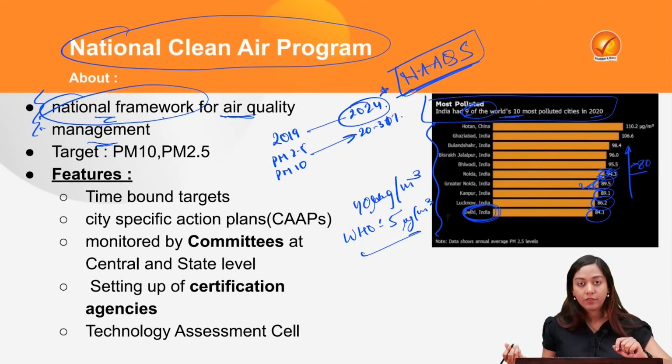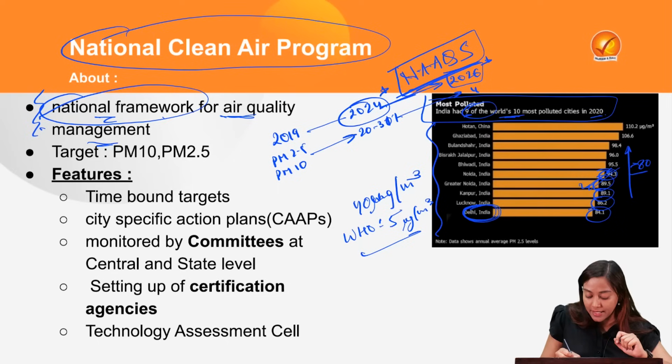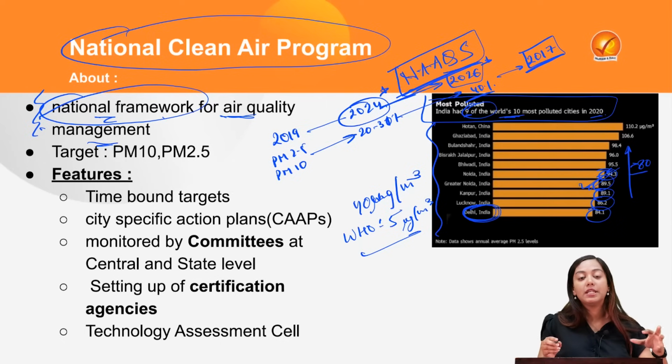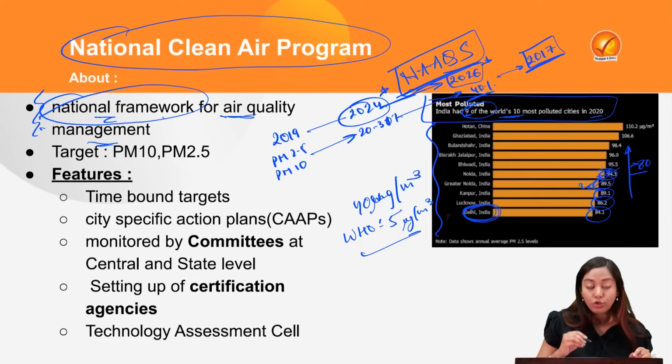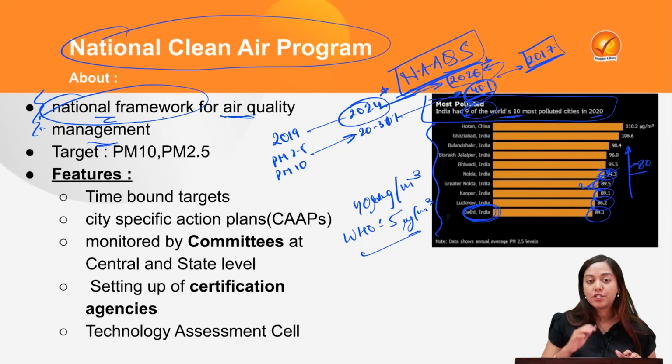Currently, we are standing in 2024. Do you see any such target having been achieved? No. So therefore, this deadline was again extended to 2026 and the targets were also made more ambitious, that is to get the reduction up to 40%. 40% from which baseline? The base year for this action plan is 2017. So as compared to 2017 pollution levels, we have to achieve a reduction of PM 2.5 and PM 10 of about 40% by the year 2026. That is a broad framework, a broad timeline of the National Clean Air Program.